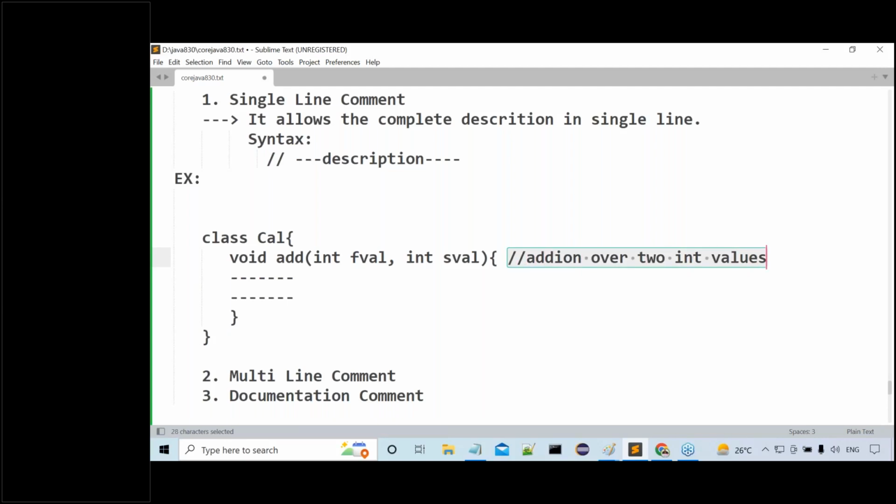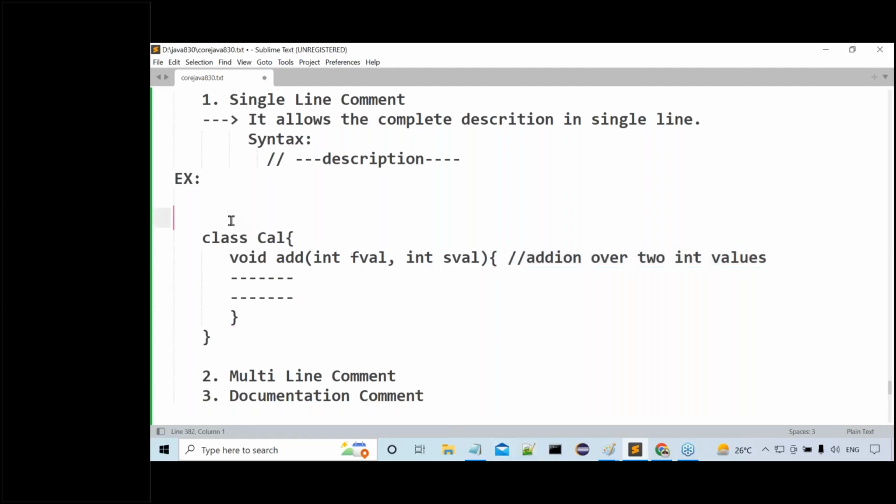If you are not providing two forward slashes, the compiler tries to evaluate that addition over two int values statement, but that is not as per the syntax, so we get compilation errors. All of you getting my point or not? So the two forward slashes are giving information to the compiler and JVM: this is only a description about our program, don't evaluate that. This is for the sake of some other developer or the same developer, for understanding purposes only. Got it or not? So this is about single line comment.